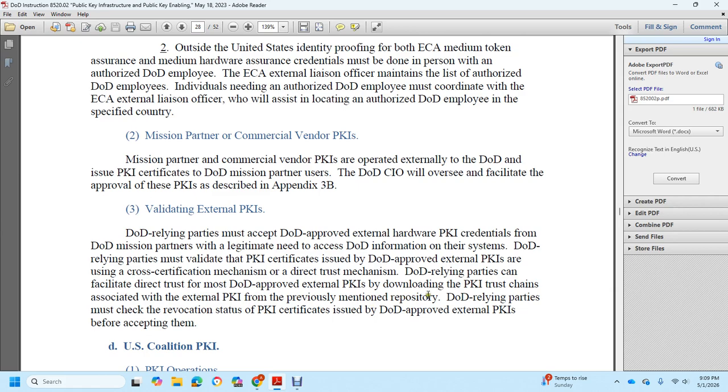with the previously maintained repository. DoD relying parties must check the revocation status of the public key infrastructure certificates issued by the Department of Defense-approved external public key infrastructure before accepting them.